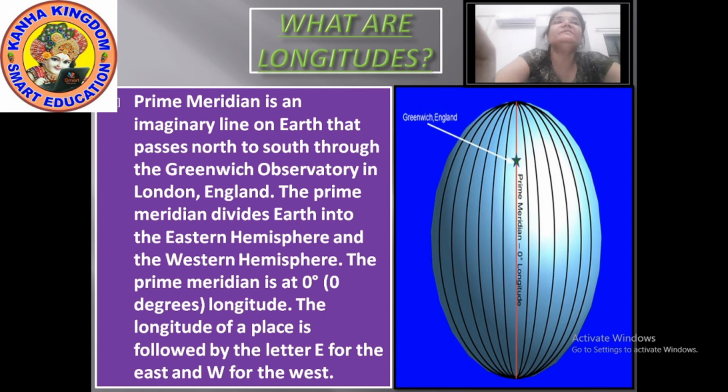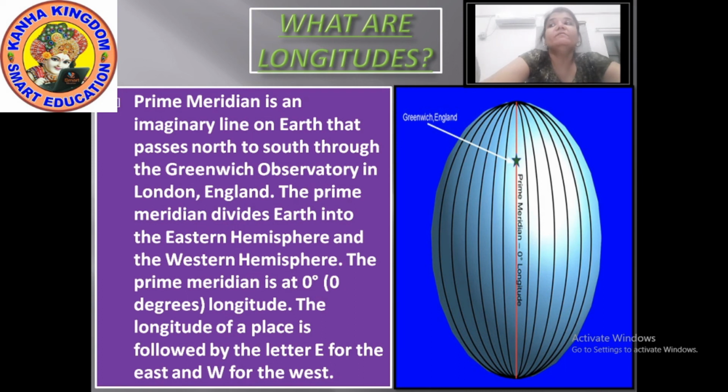By this we can easily calculate the timing. The prime meridian has a value of 0 degrees, same as the equator. The equator is 0 degree latitude and the prime meridian is 0 degree longitude.